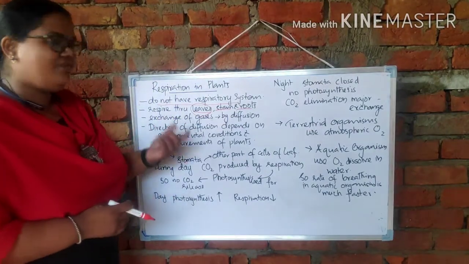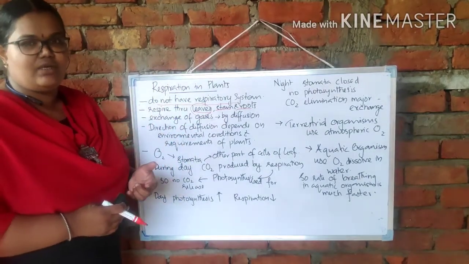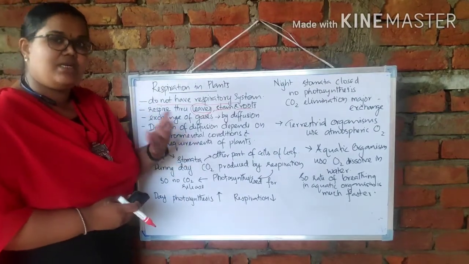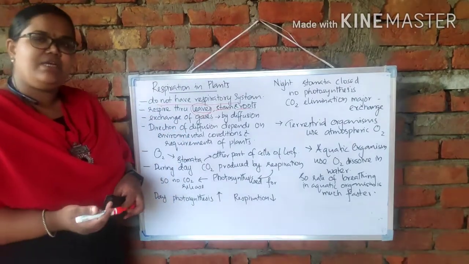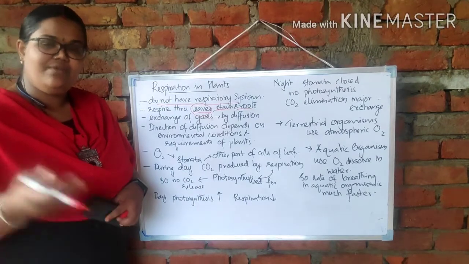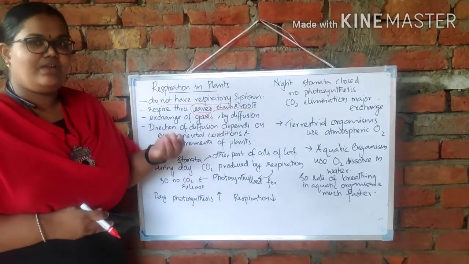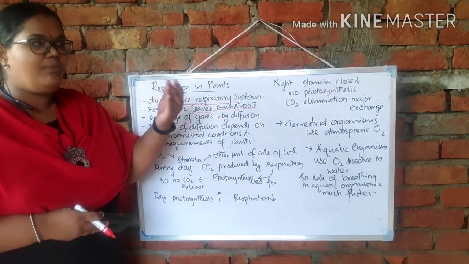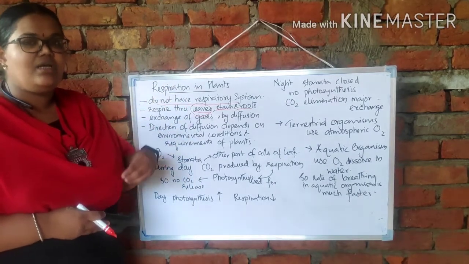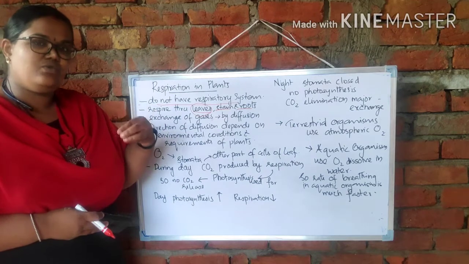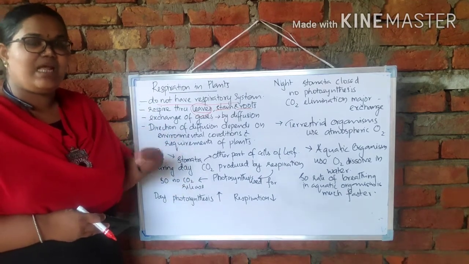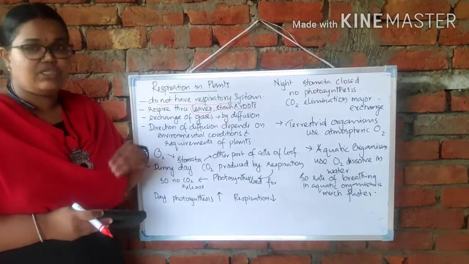Actually, the exchange of gases is taking place by diffusion. That means from higher concentration to lower concentration. What do you mean by diffusion? It is the movement of particles from a higher concentration to a lower concentration. So if in the environment the oxygen is high, obviously that will diffuse into the plant's leaves through the stomatal opening. That means plants need oxygen for their respiration.